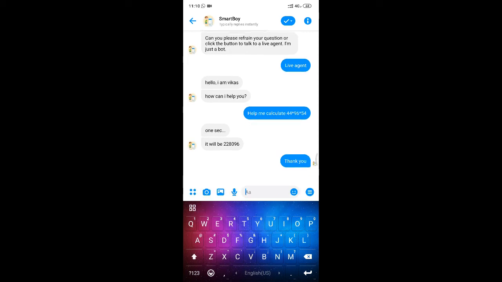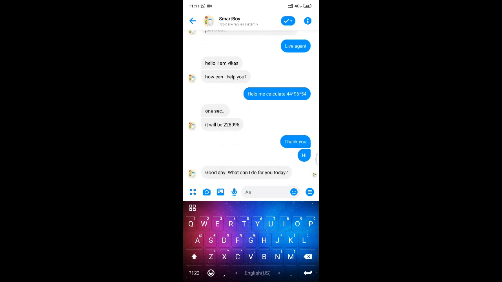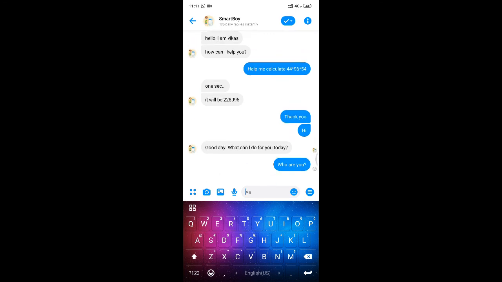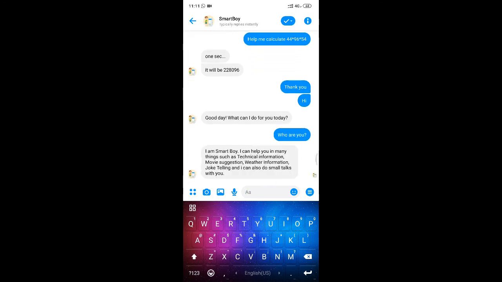Like I can type hi, and the bot will respond, good day, what can I do for you today? So I can have small talk with the bot, like, who are you? It says, I'm a smart boy, I can help you in many things such as technical information, movie suggestion, weather information, telling jokes, and I can also do small talk. Yeah, that's really important today, having someone who can do small talk with you. So let's try how it works.